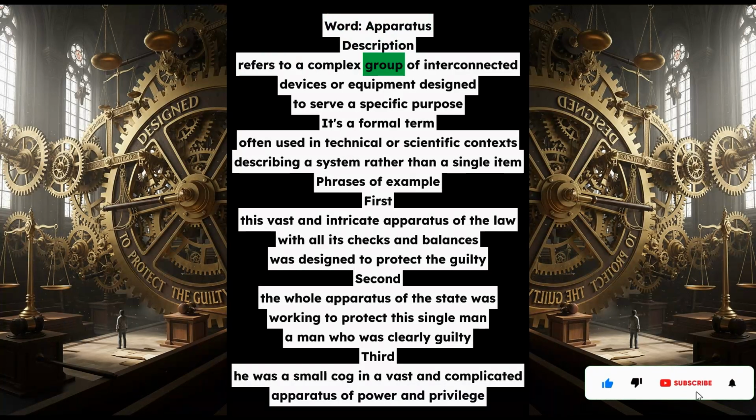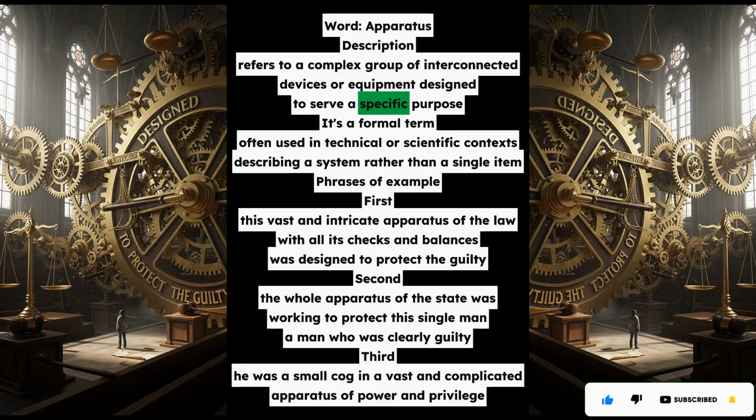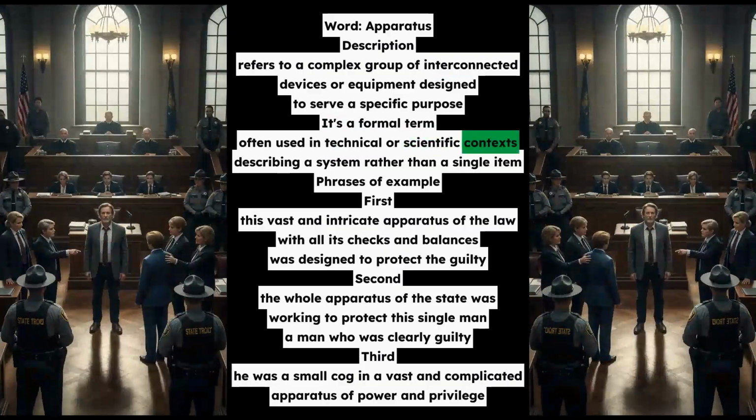Phrases of example. First, this vast and intricate apparatus of the law, with all its checks and balances, was designed to protect the guilty. Second, the whole apparatus of the state was working to protect this single man, a man who was clearly guilty. Third, he was a small cog in a vast and complicated apparatus of power and privilege.